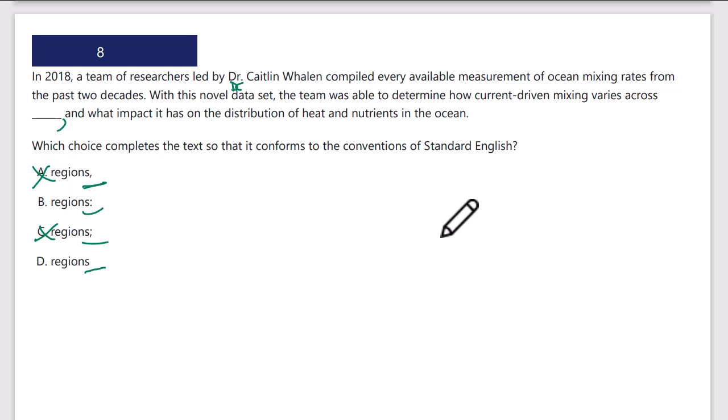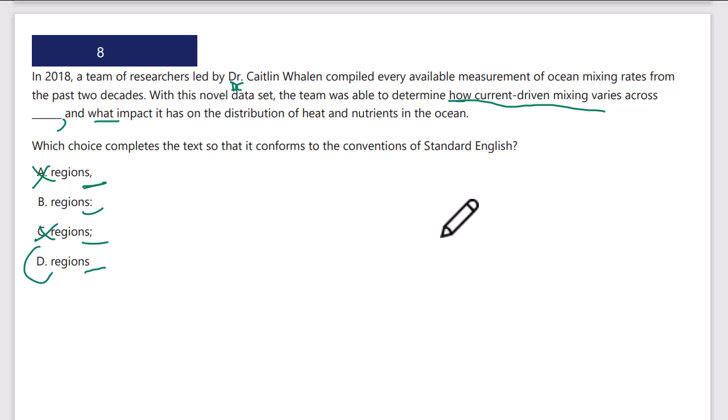So I think this is just a compound of what would they be? Nouns: how driven mixing varies, and what impact it has on the distribution. So what and how combined with the and. That's all this is. It's just a conjunction with and.